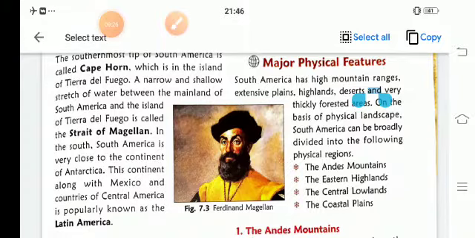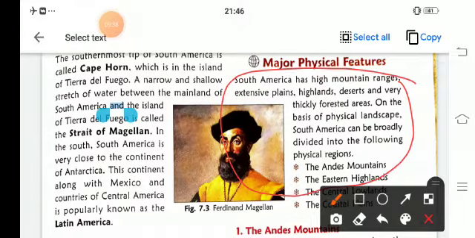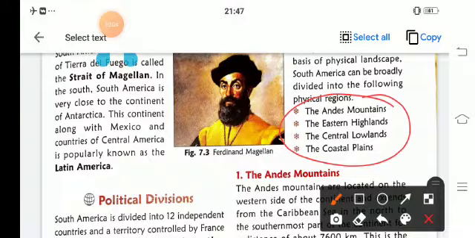Now, the major physical features. South America has high mountain ranges, extensive plains, highlands, deserts, and very thick forest areas. On the basis of the physical landscape, South America is broadly divided into regions like the Andes Mountains, central highland, central lowlands, and coastal plains.